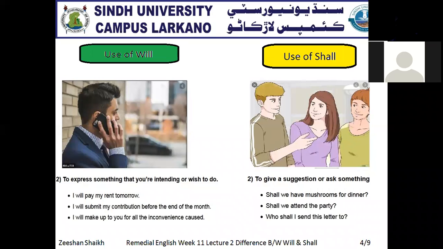Let's suppose the owner of the house has called this person, saying you haven't paid your rent, so tomorrow you have to pay your rent to me. So you are saying, I will pay my rent tomorrow. It means you are intending it. You have intended it, you are sure, and you have wished that tomorrow you will definitely pay the rent to the owner of the house. That's why we have to use will.